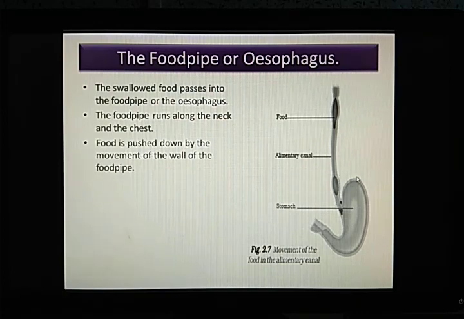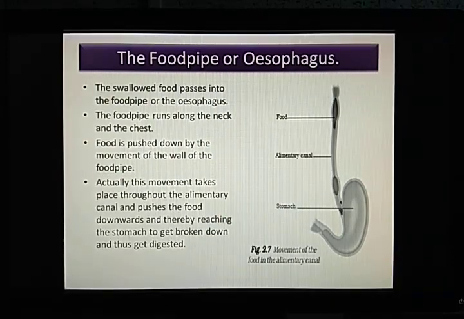Now the food is pushed down by the movement of the walls. Yes, contraction and relaxation of the walls of the food pipe. This food is slowly moving down. Also with the help of saliva, which has already made it slippery, it is slowly dragging down this pipe and reaching the stomach. Actually, this movement takes place through the alimentary canal and pushes the food downwards, thereby reaching the stomach to get broken down and thus get digested.